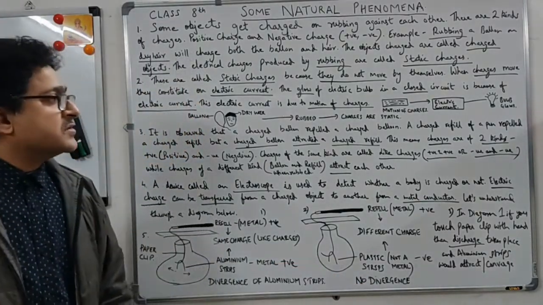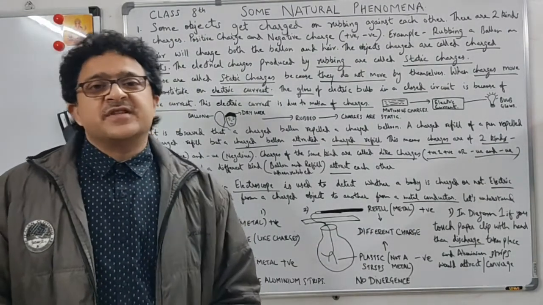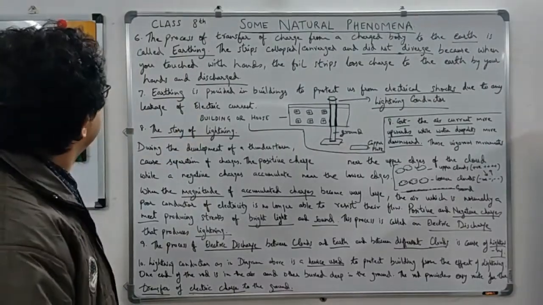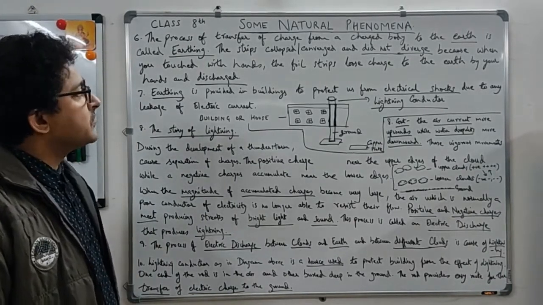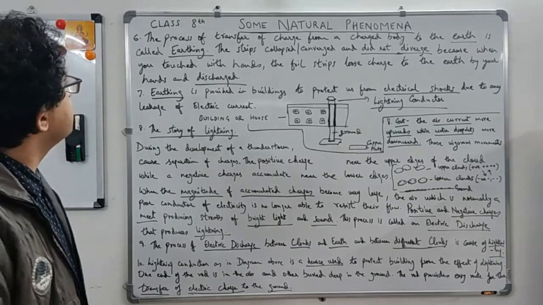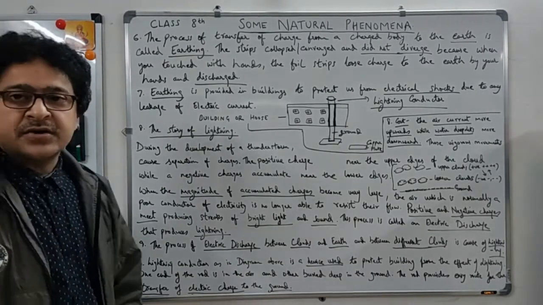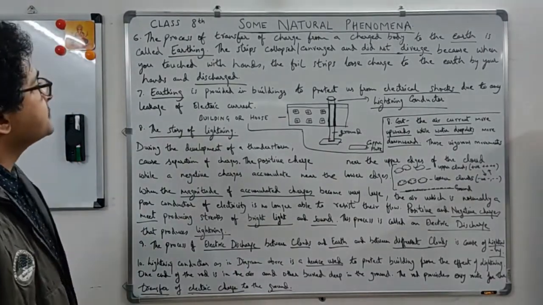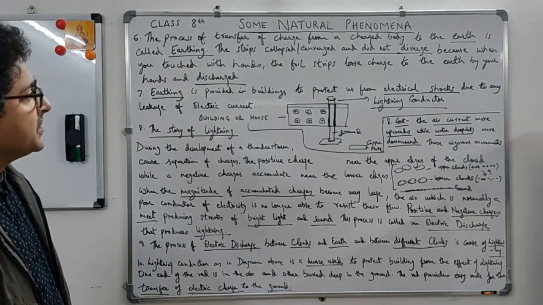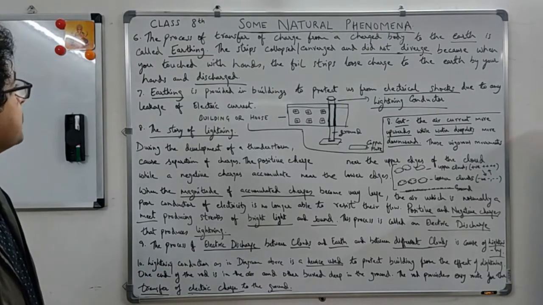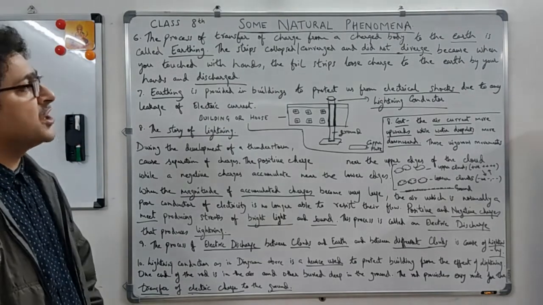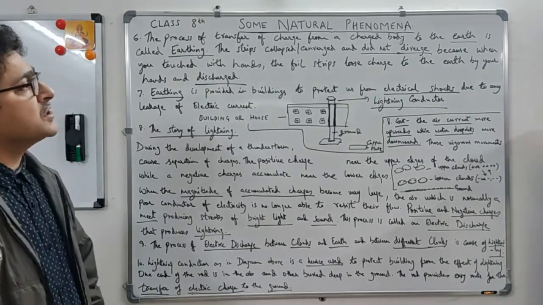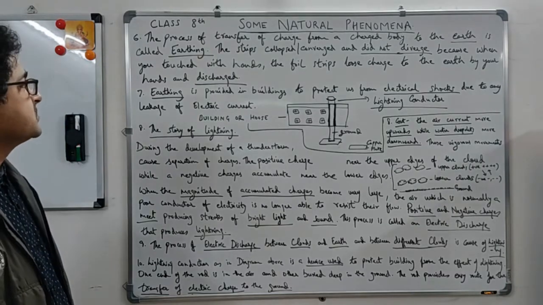Okay. So till now it's clear, we proceed further. The sixth point is that the process of transfer of charge from a charged body to the earth is called earthing. The strips collapsed, converged and did not diverge because when you touch with hands, the foil strips lose charge to the earth through your hands and discharge.